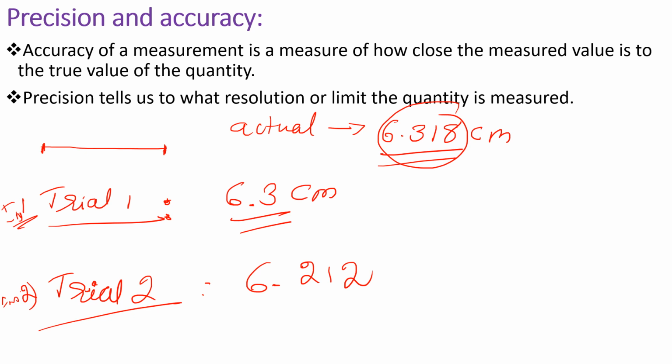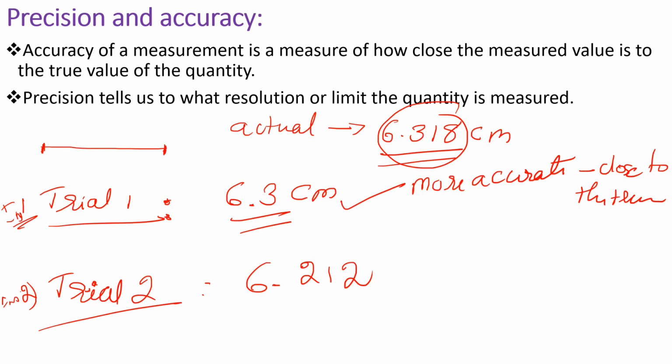So the value measured using instrument 1 in trial 1, we say that it is more accurate, because it is very close to the true value. That is why we call instrument 1 the more accurate instrument, but we call the second instrument less accurate, because it is far from the true value.